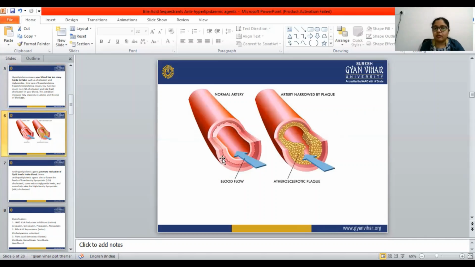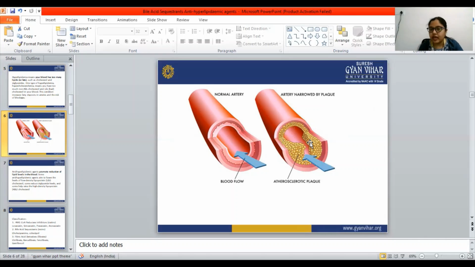So this is the normal artery. Inside the artery, the blood flows smoothly without any blockage. When the cholesterol and lipid build up, they form some plaques. So these are the plaques, the deposit of cholesterol, fat, and all the things. This is known as plaques.